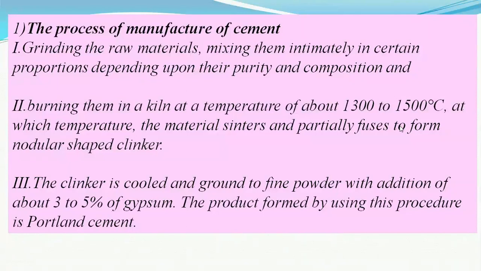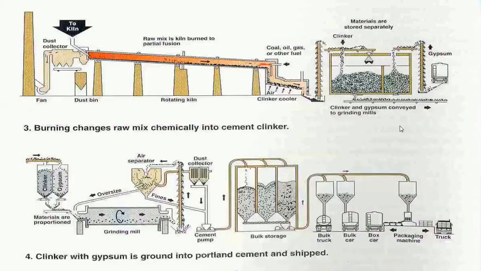These clinkers, in the form of nodules, are later cooled and ground to a fine powder. To this fine powdered cement, 3 to 5% of finely powdered gypsum is added, and this overall mixture is called ordinary Portland cement.